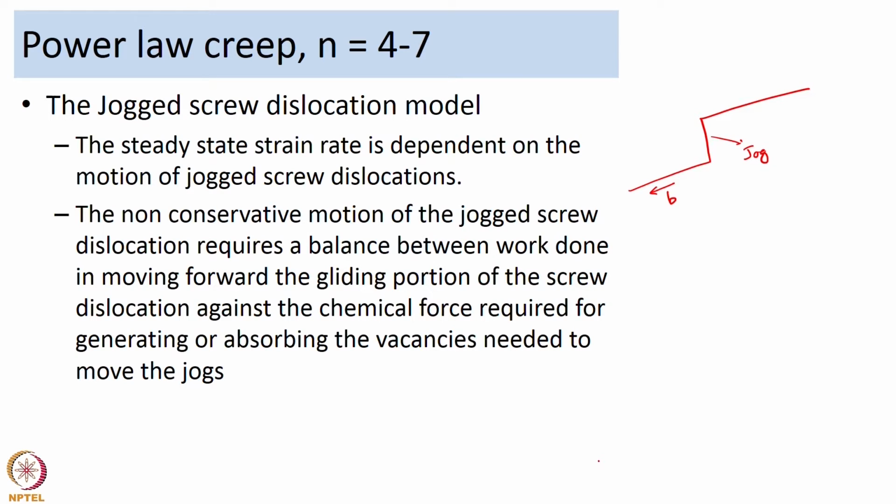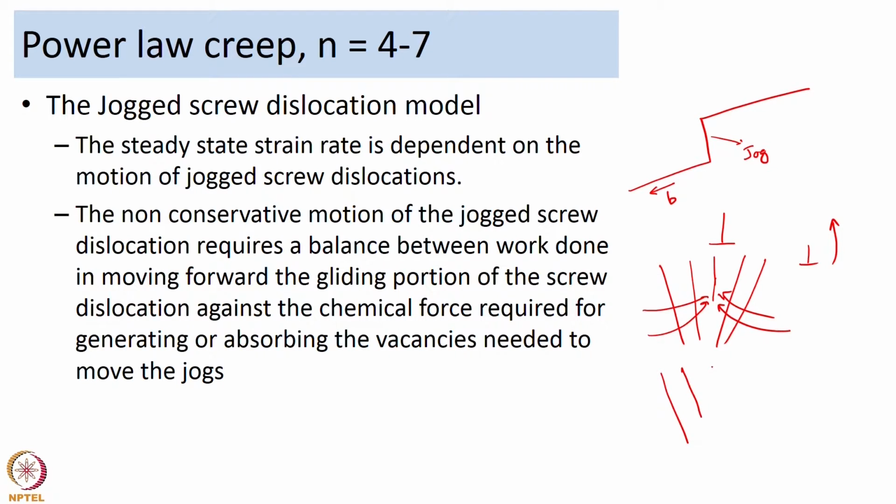So, in dislocation climb, when the extra half plane of atoms has to climb, if the positive dislocation is moving up, you basically have vacancies going and getting absorbed there. The other way, if the dislocation is climbing down, you need vacancies to move away from there.